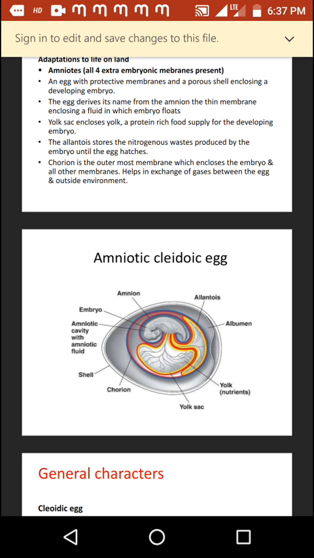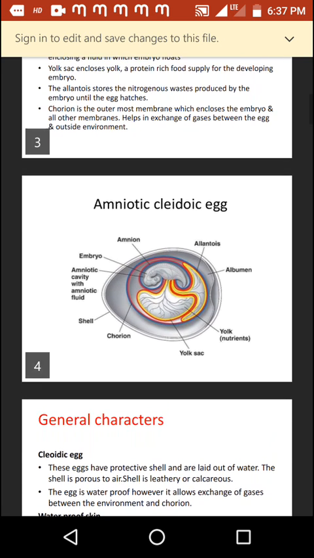The first outermost membrane is the chorion, which covers all the membranes as well as the embryo, and helps in the exchange of gases between the egg and the external environment. The next thin membrane is the amnion, which encloses a cavity called the amniotic cavity, which is filled with the amniotic fluid, a salty fluid in which the embryo floats. This fluid absorbs internal as well as external shocks and protects the embryo.